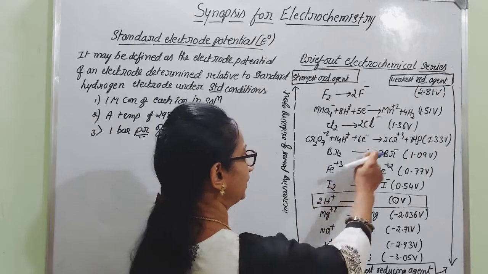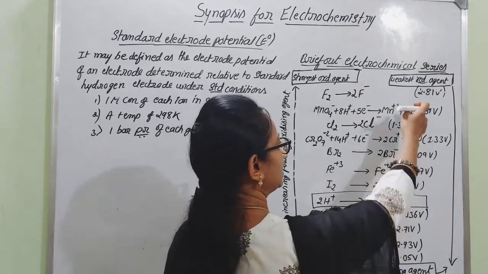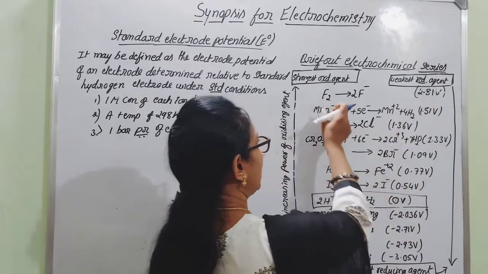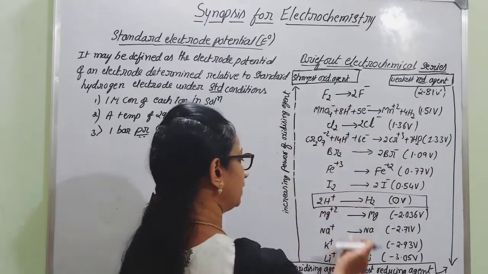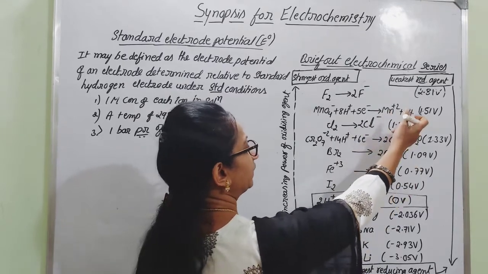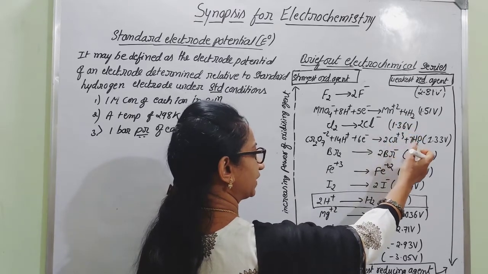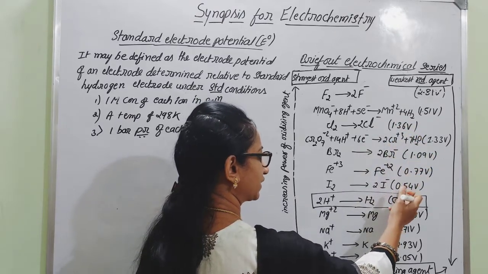And as you know, above 0, whatever values you consider are all positive. As you move from top to bottom, there will be a decrease in the value. Initially, there will be a higher value, a higher voltage of reduction potential. Gradually, there will be a decrease in that reduction potential value.